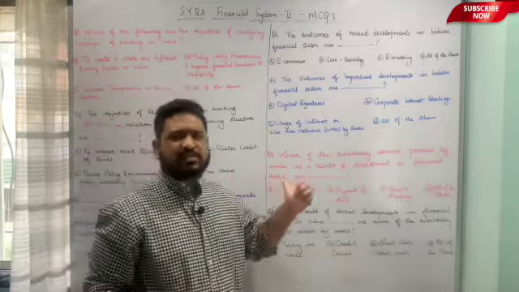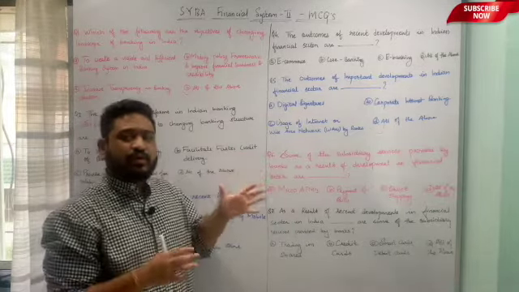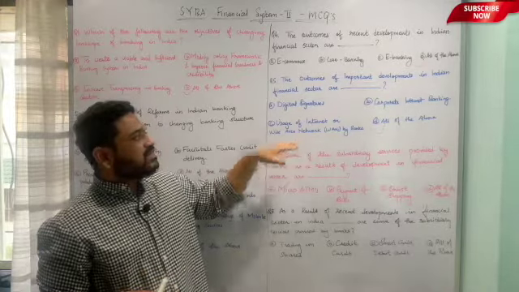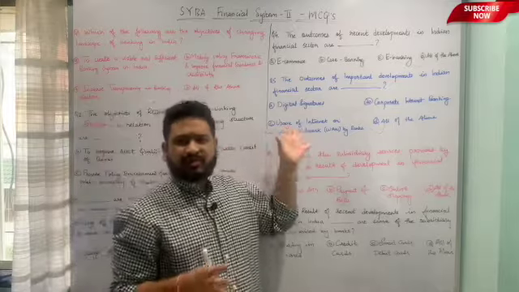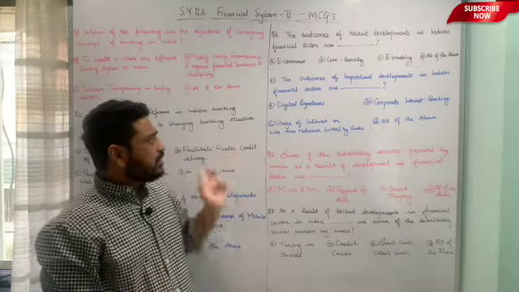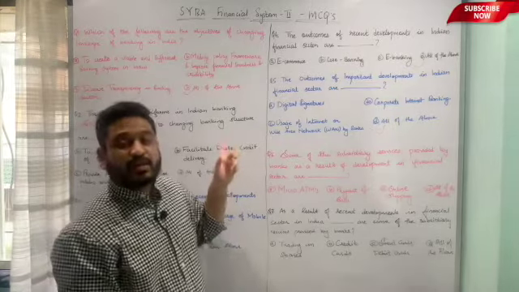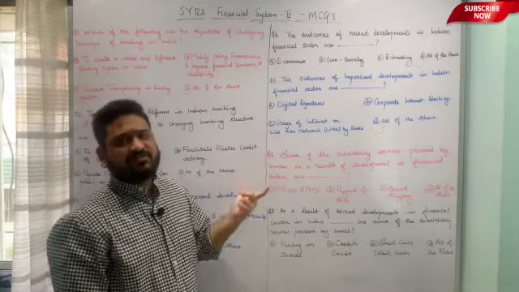You must have noticed that I've given you questions which have all of the above as the answer, because I want to make sure that you get a sense of what the outcomes were, what the objectives were of certain developments that have happened in the Indian financial sector. Okay, so in these three questions, we have seen 9 important outcomes of the recent developments that have happened over the years in the Indian financial sector.